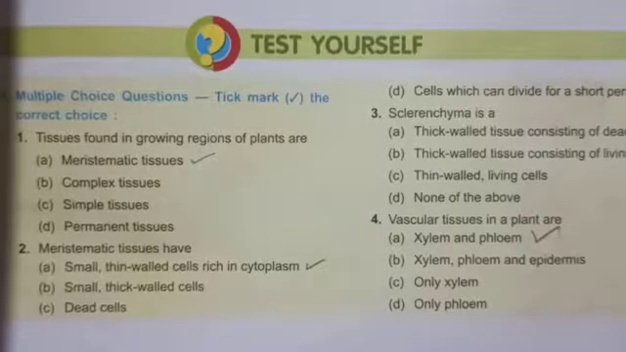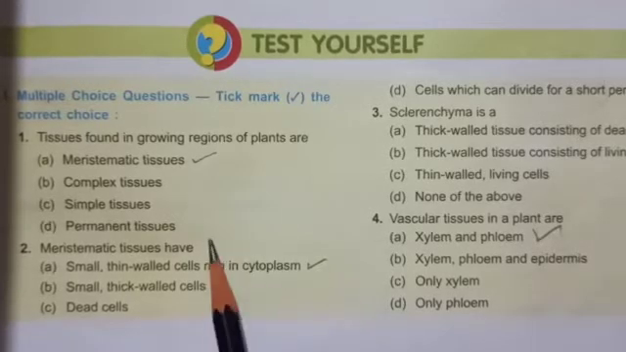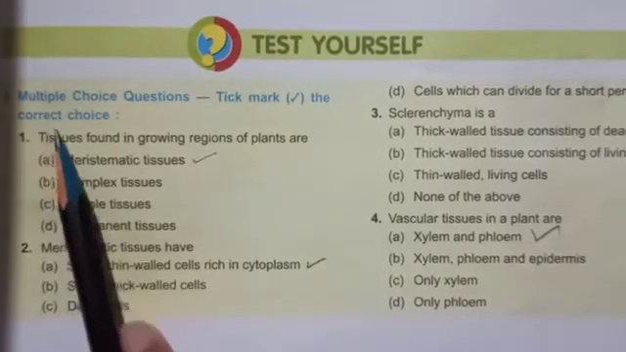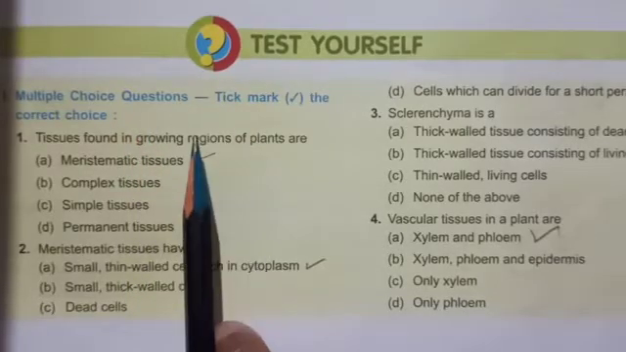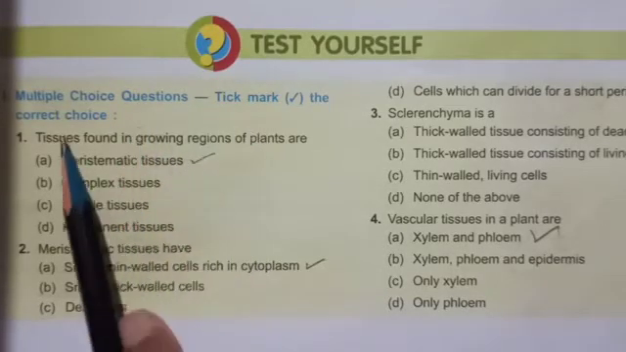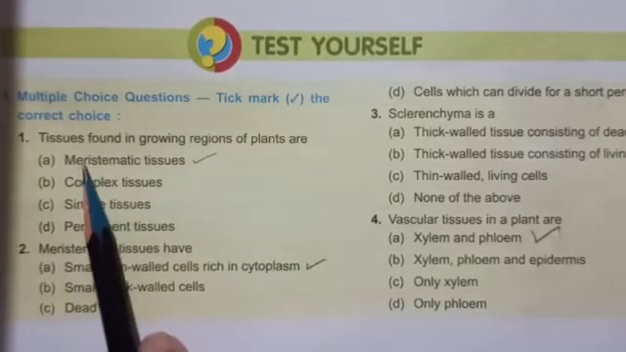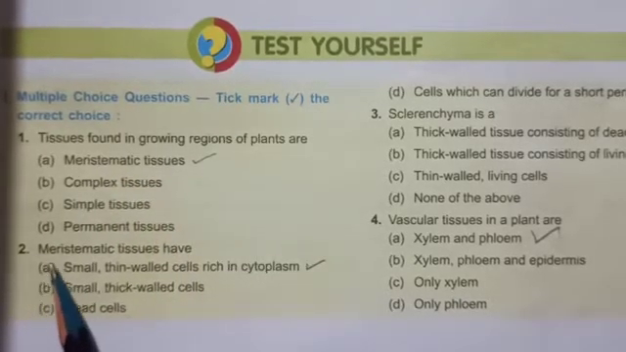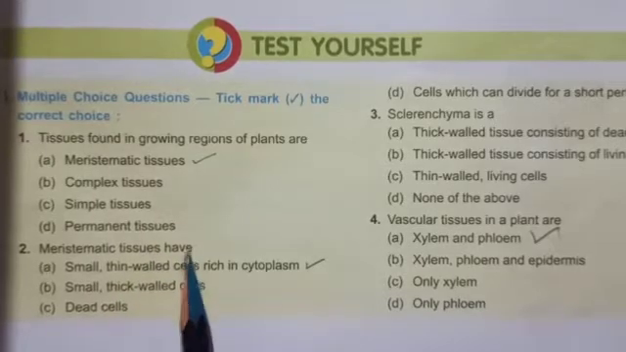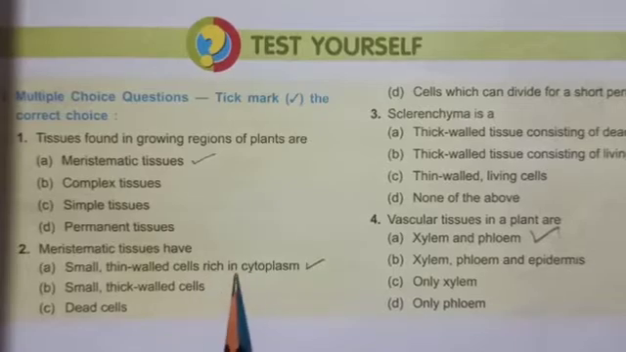Now students, open your book, open page number 17, and let us confirm exercises and their answers. Okay, here first one, question number 1, is multiple choice questions. Okay, you have to put a tick mark over the correct choice. Tissues found in growing regions of plants are, the answer is meristematic tissues. Okay, now second is meristematic tissues have, answer is small thin walled cells rich in cytoplasm.